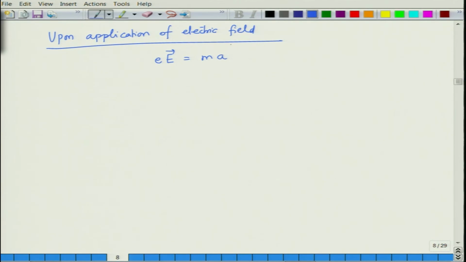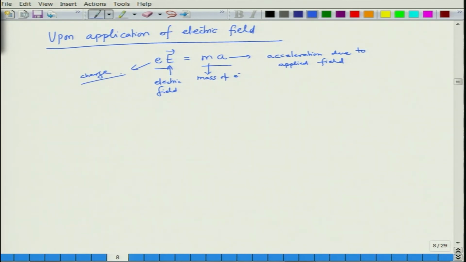According to classical mechanics, we can correlate this electric force with the mechanical force: m a equals e E, where m is the mass of the electron, a is the acceleration due to the applied field, capital E is the electric field, and small e is the charge.